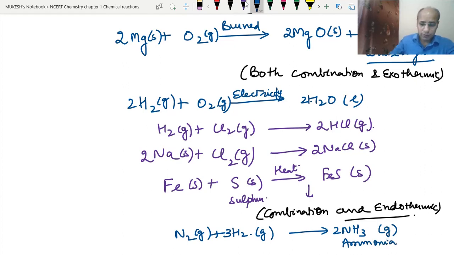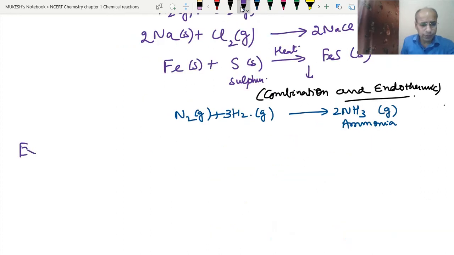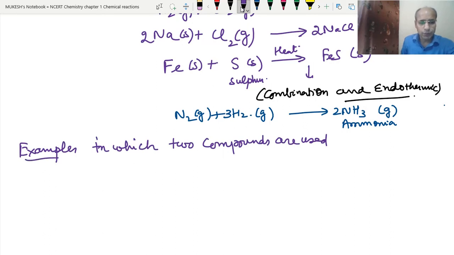So we have got examples for the elements where we burned magnesium and oxygen to produce magnesium oxide. One we got the carbon and oxygen. Another we got the hydrogen and oxygen, then hydrogen and chlorine, then sodium and chlorine, then iron and sulfur, and then nitrogen and hydrogen. So these are the examples where two elements are being used to produce one single compound. Now we will go for the example where two compounds are used to form one single compound.